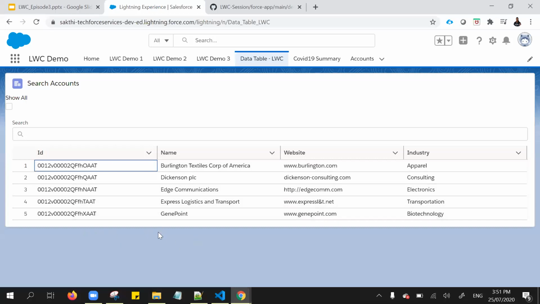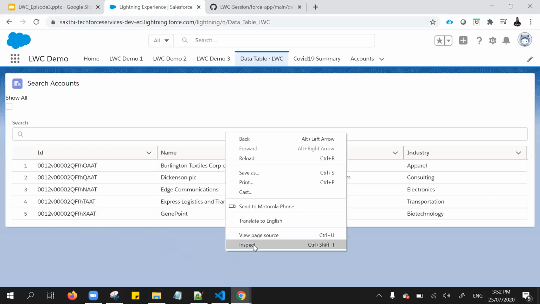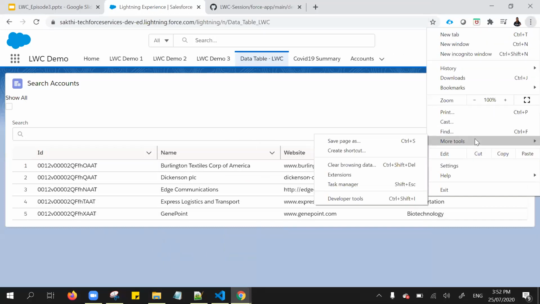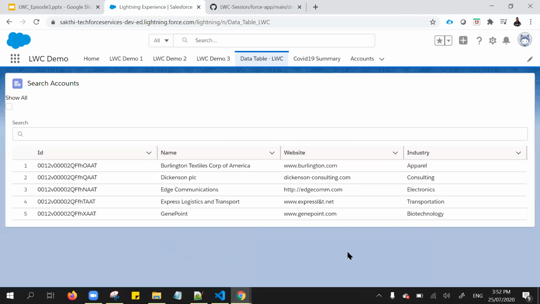For the situation whenever I'm clicking the show all, if in case the account is not displayed at a later point, after we move to production and they come back with an issue, then how to debug from Google Chrome. That's what I'm trying to explain in this session. For that, go to inspect: either right click and click inspect, or go to Google Chrome, from more tools click developer tools, or use the keyboard shortcut F12.